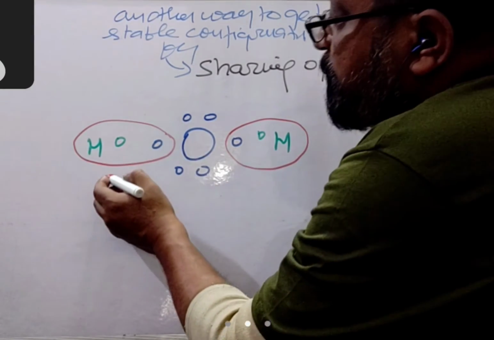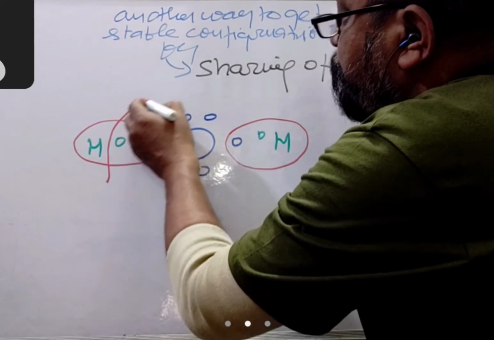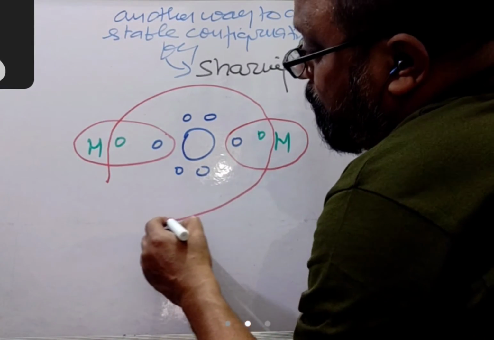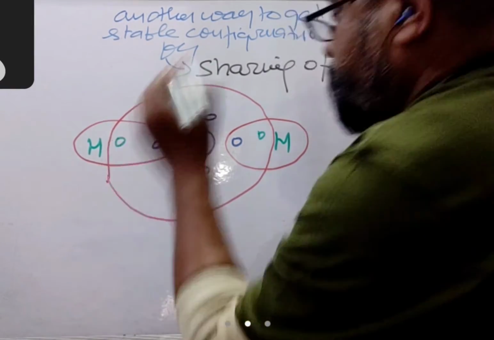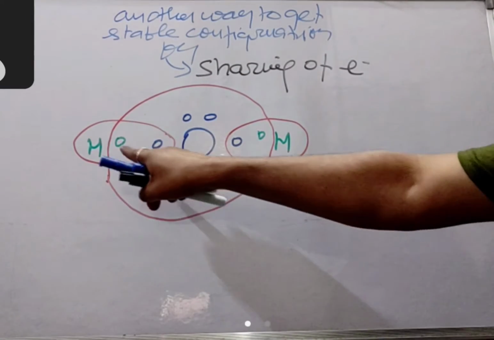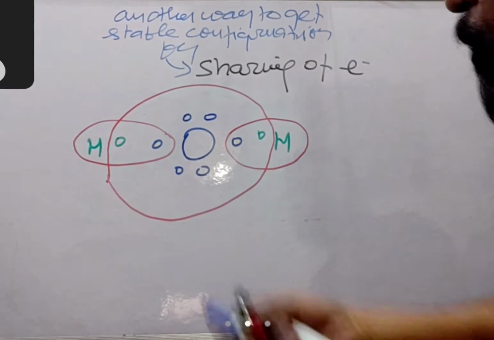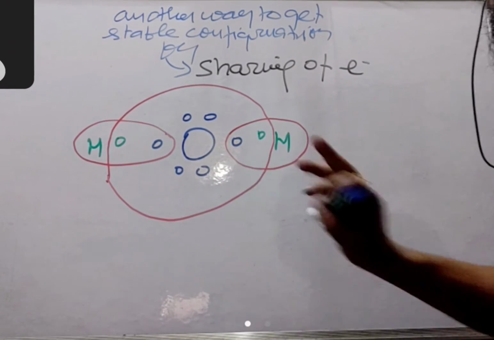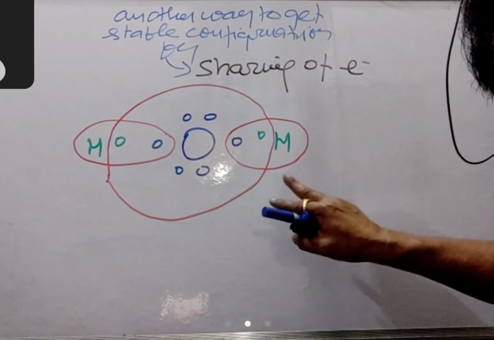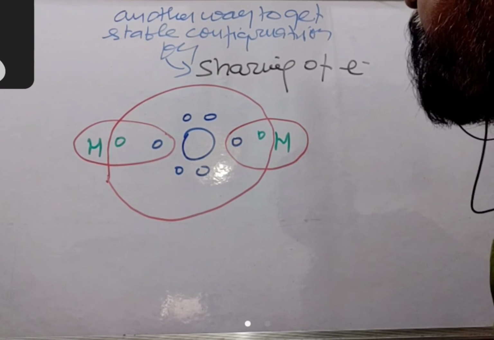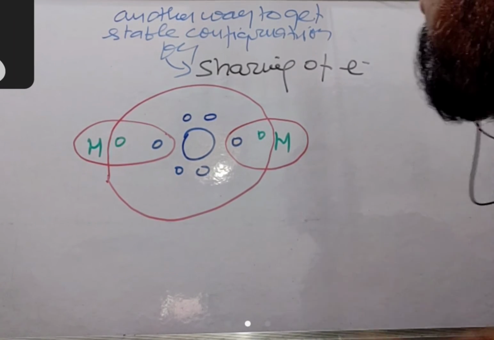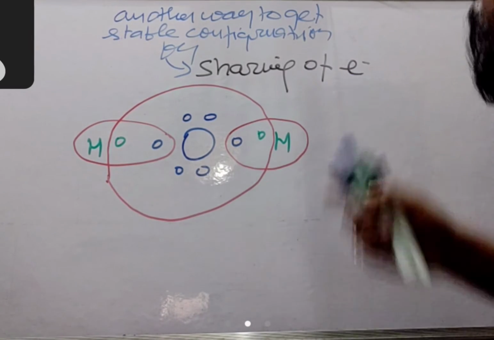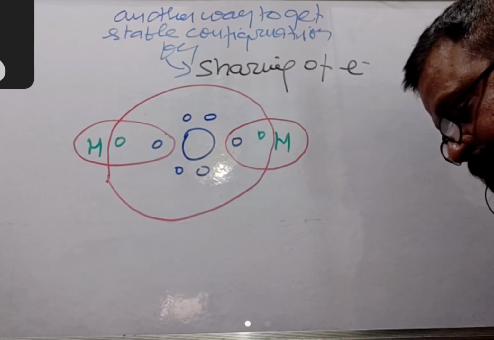And oxygen takes one electron of this hydrogen atom and one electron of that hydrogen atom and becomes stable. Now hydrogen has 2 electrons in its outermost shell, and oxygen has 8 electrons in its outermost shell, and they both become stable, right? This is by sharing of electrons.